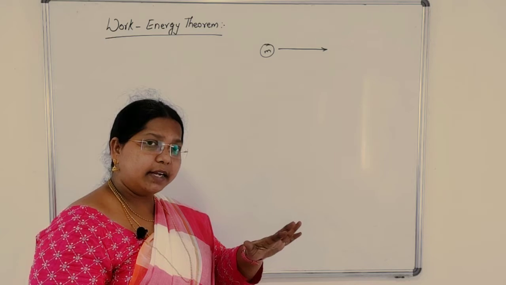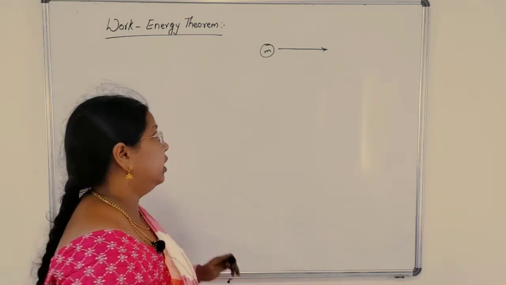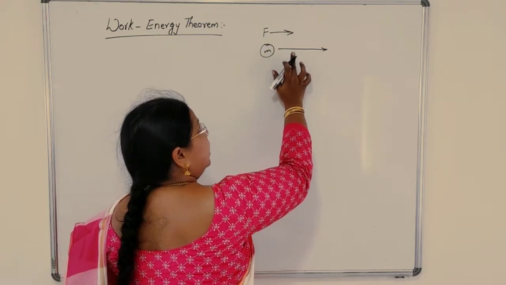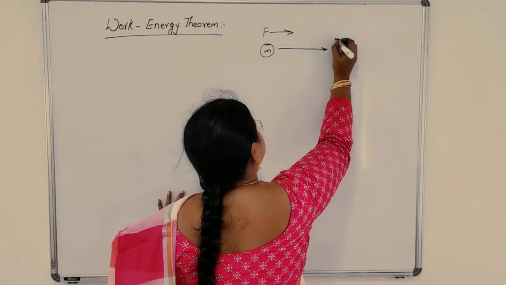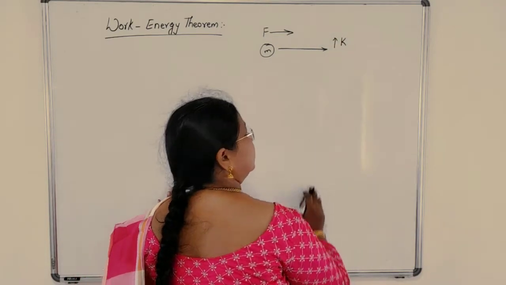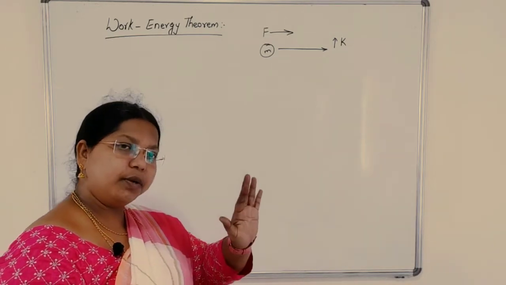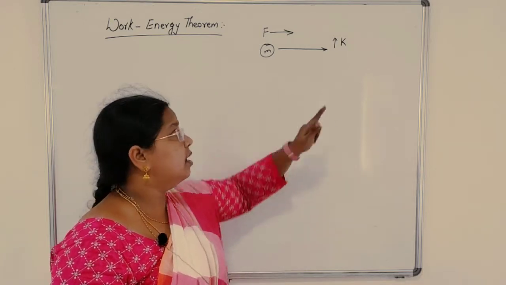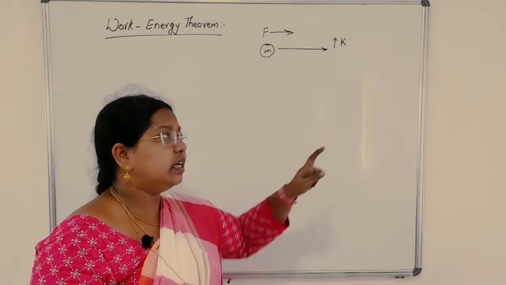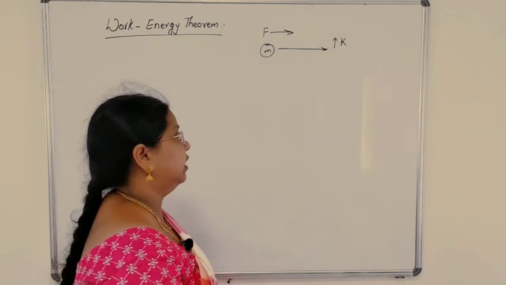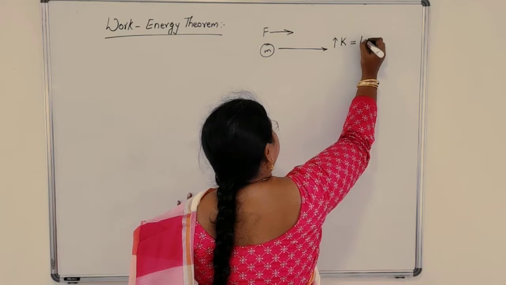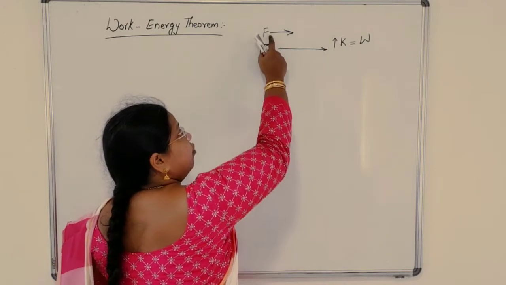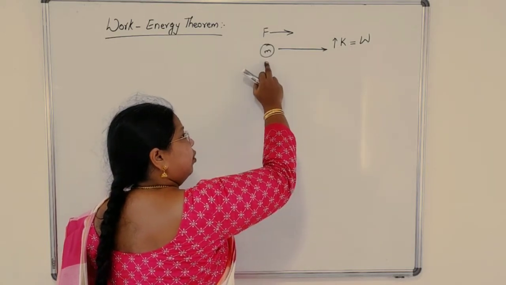When force is applied in the direction of the moving body, it accelerates. Means it increases its kinetic energy. When force is applied on the moving body, it moves faster, right? So it accelerates the motion, increases the kinetic energy. This increase in kinetic energy is equal to work done. Increase in kinetic energy is equal to the work done by the force acting on the moving body.